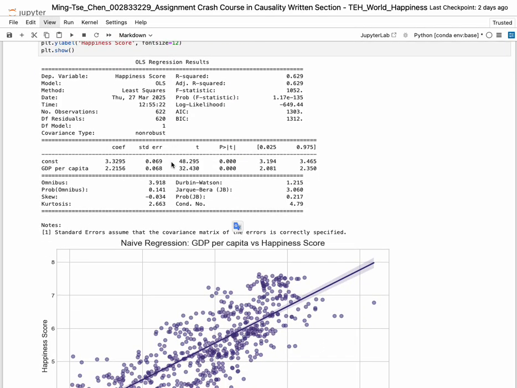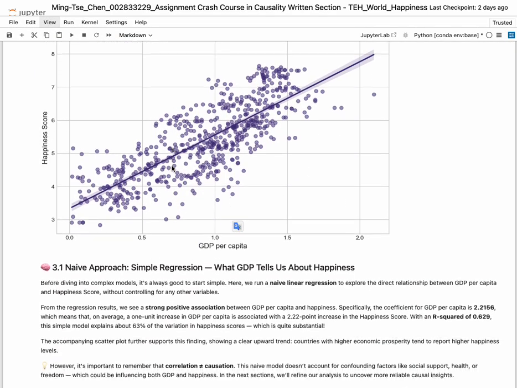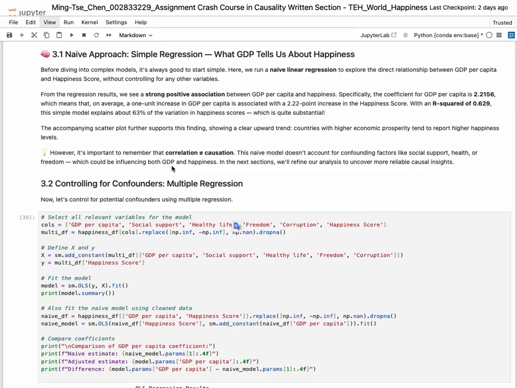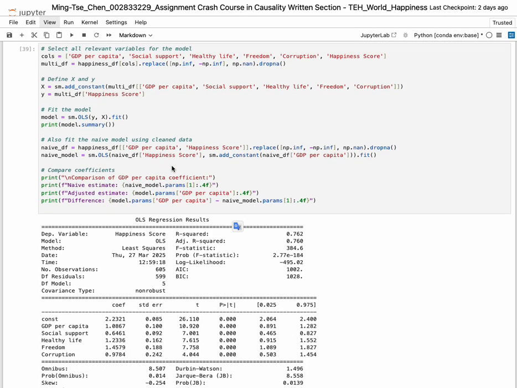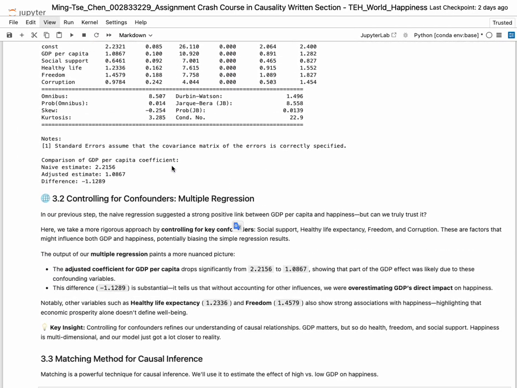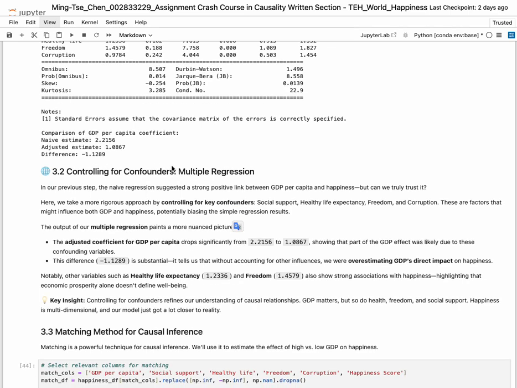Next, I control for confounders like social support, freedom, corruption, and health. This gives me the adjusted estimate, which is more reliable. And I also compare both coefficients to show how confounding can bias the results.